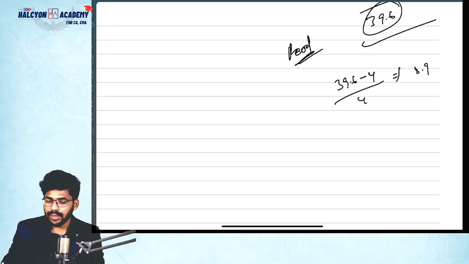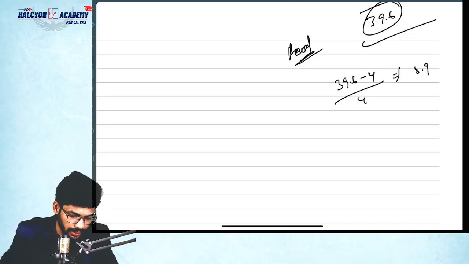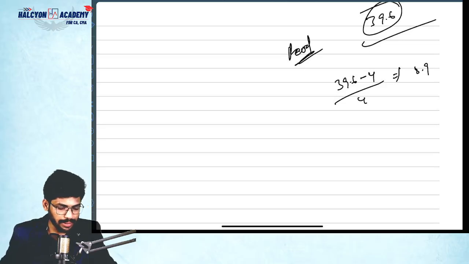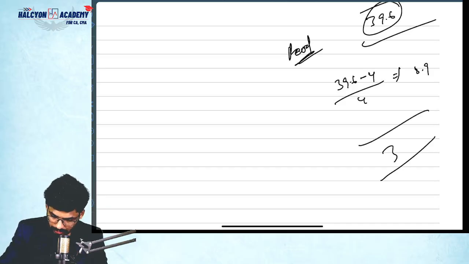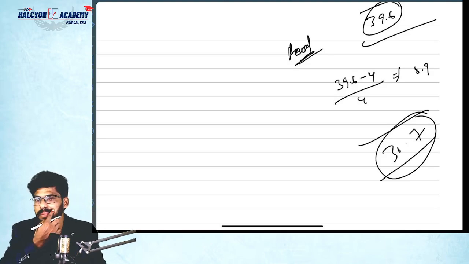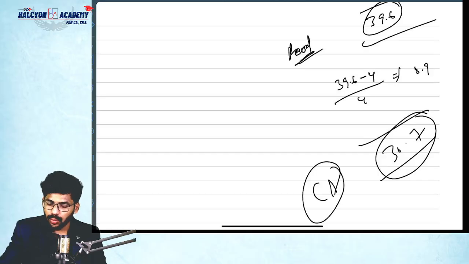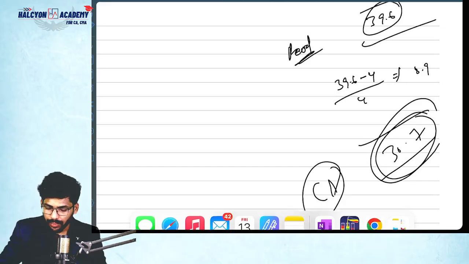8.9. Correct? So can you please tell me what's the balance amount? 39.6 minus 8.9. Balance is 30.7. Yes. This is the revised carrying amount, nothing but after 7 years. After 7 years, the value is 30.7.